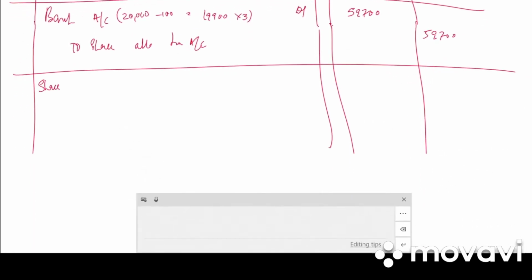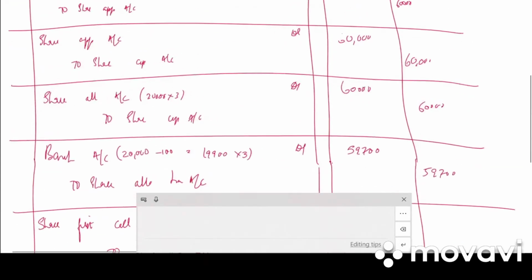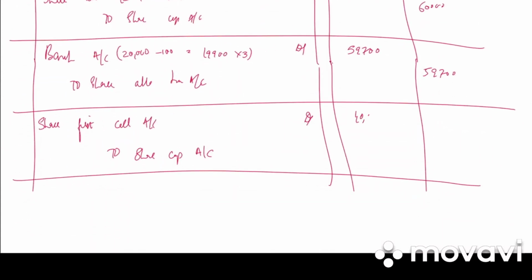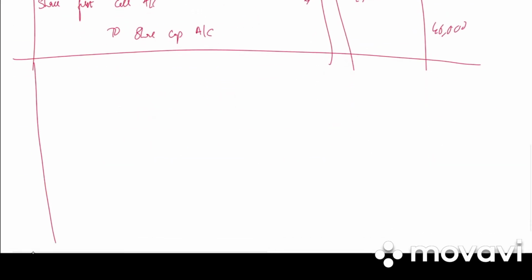Next we have share first call account debited to share capital account. 20,000 into 2 per share. 40,000 debit, 40,000 credit. Write the narration. Share first call money due.